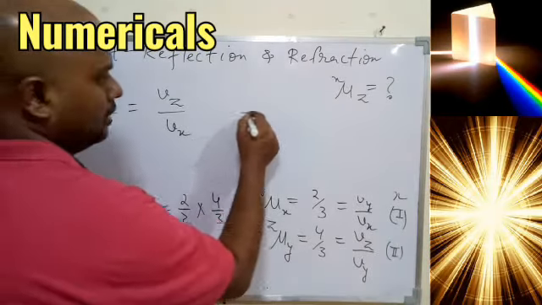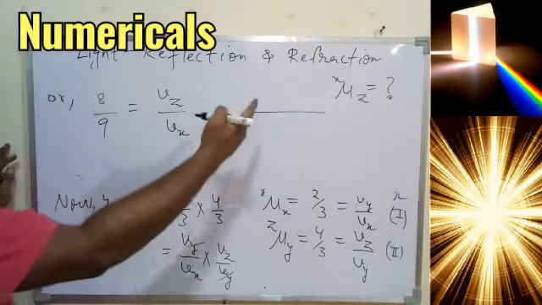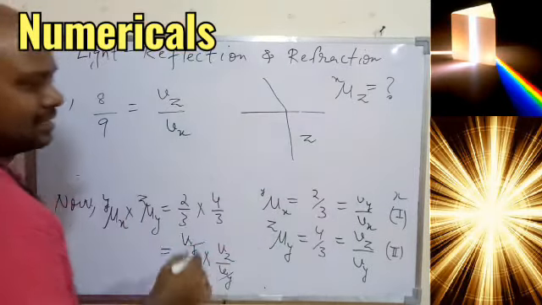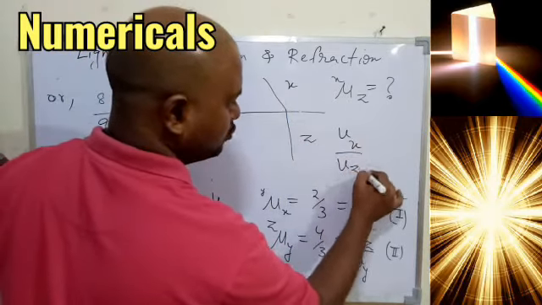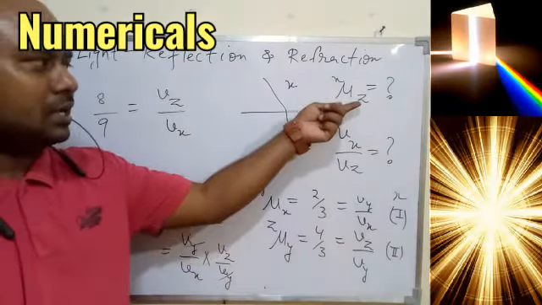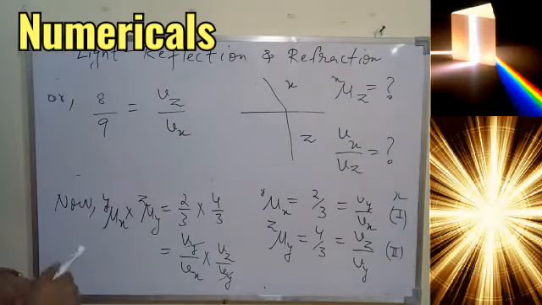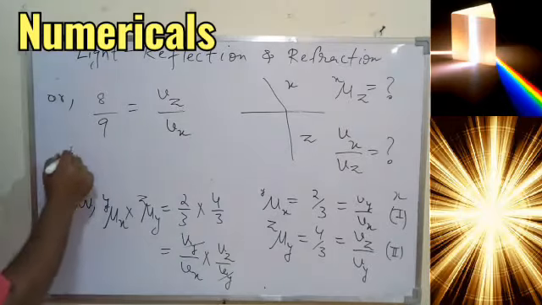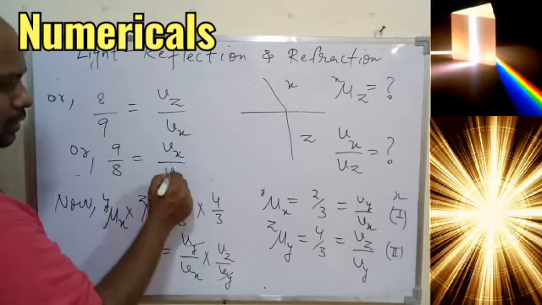Now overall this is nothing but what we have to find, with respect to z with x. Okay, so here we must take second as z, first as x, that is the ratio of Vx upon Vz we have to find out. This is what we have to find, because we have to find the refractive index of z with respect to x, meaning the light must be traveling from x to z. So we have to find Vx upon Vz. We understood this is just the reciprocal. So we can say 9 upon 8 will be Vx upon Vz.